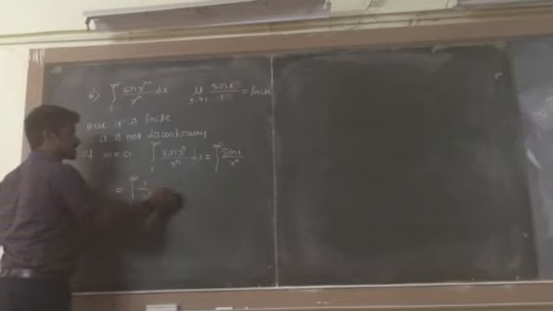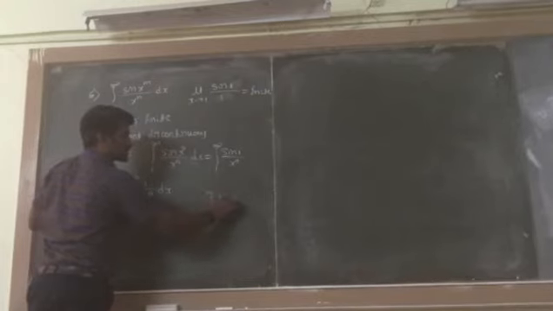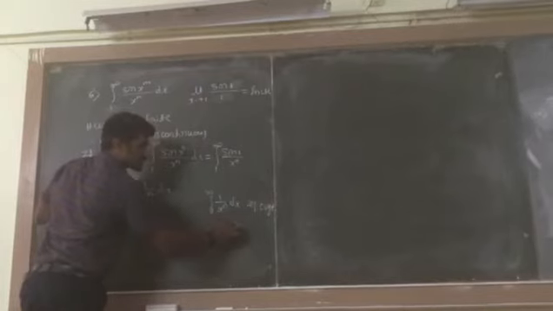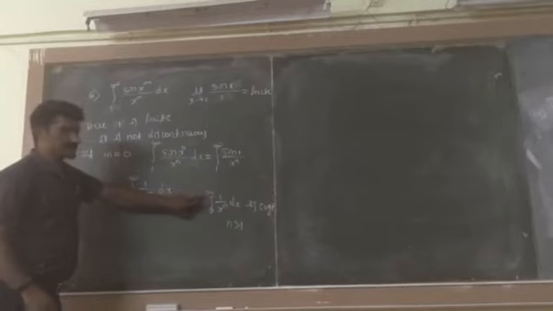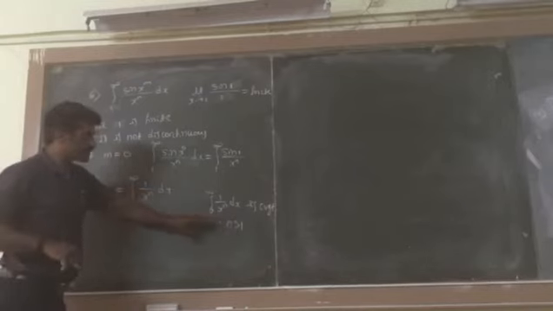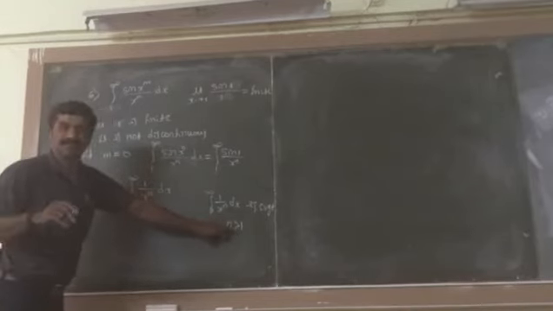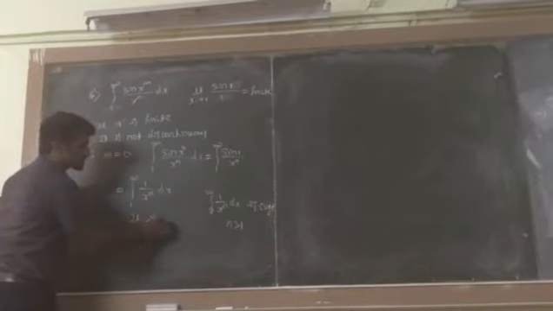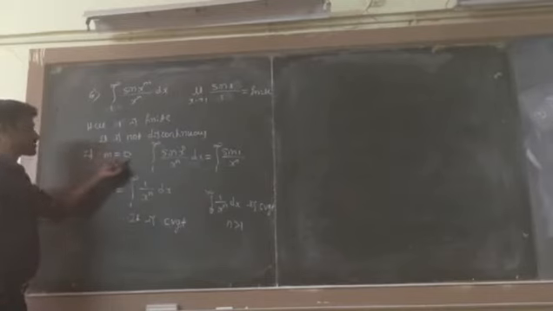The integral from a to infinity of 1 divided by x^n dx is convergent when n is greater than 1. With infinite limits, when n is greater than 1 it is convergent. When a and b are finite, it is convergent when n is less than 1. According to this theorem I can apply this. Therefore it is convergent.